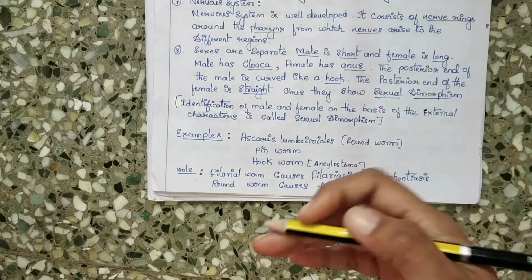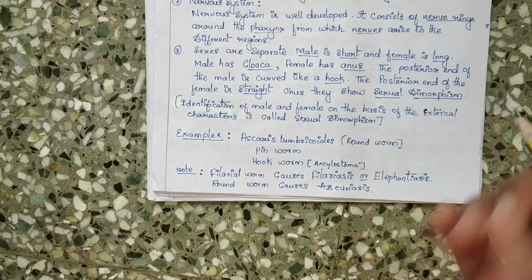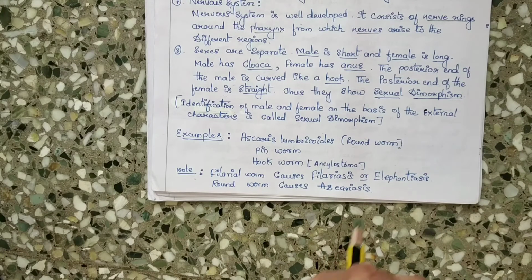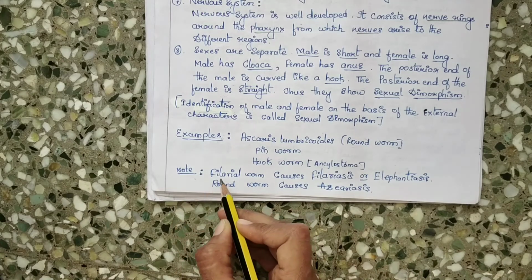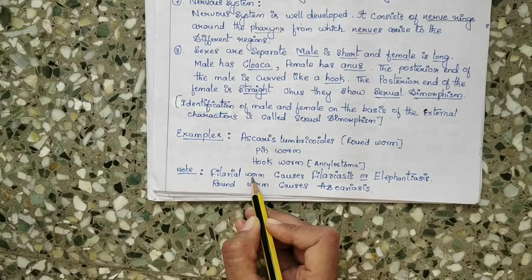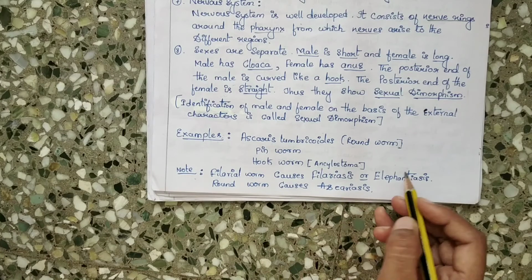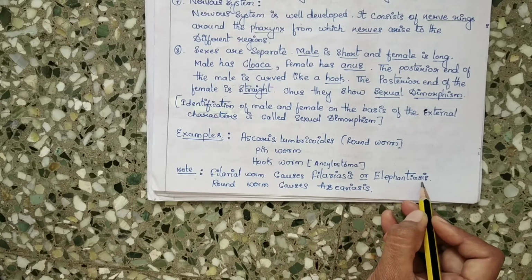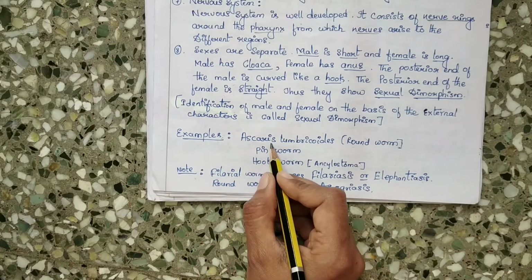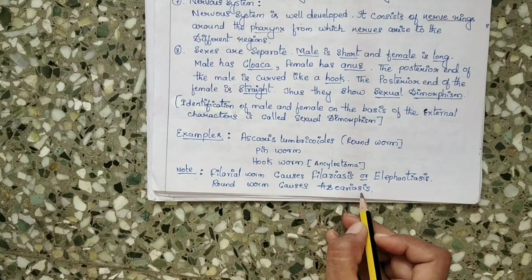As I told before, these are very harmful to organisms if they get inside the body, because they need a host for survival, as these are parasitic animals. The filarial worm causes filariasis, also called elephantiasis, and the roundworm, Ascaris lumbricoides, causes ascariasis.